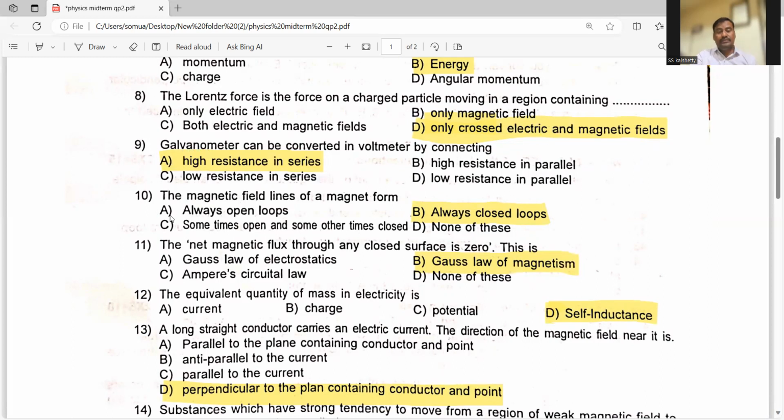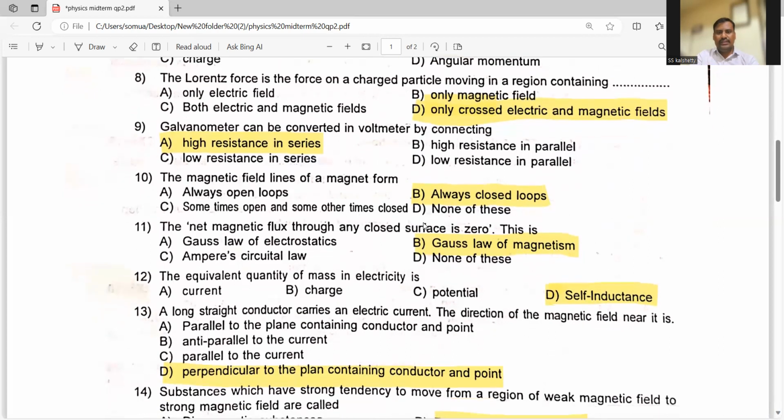Okay, next, 10th one. The magnetic field lines of a magnet always form closed loops. The options are always open loops, sometimes open and other times closed, or none of these. This is very simple. B is the right answer.